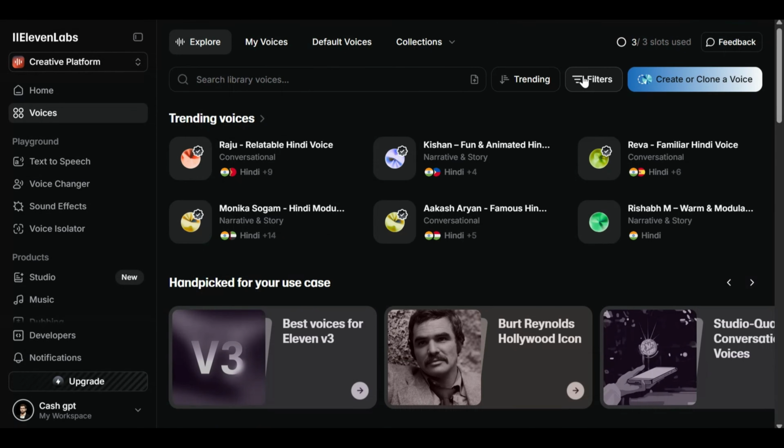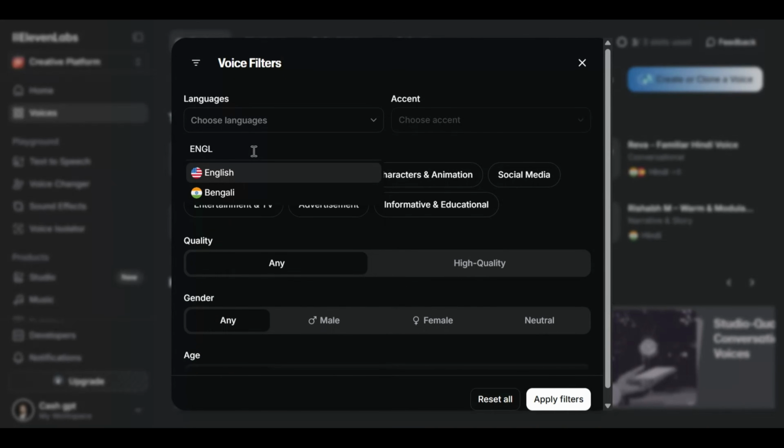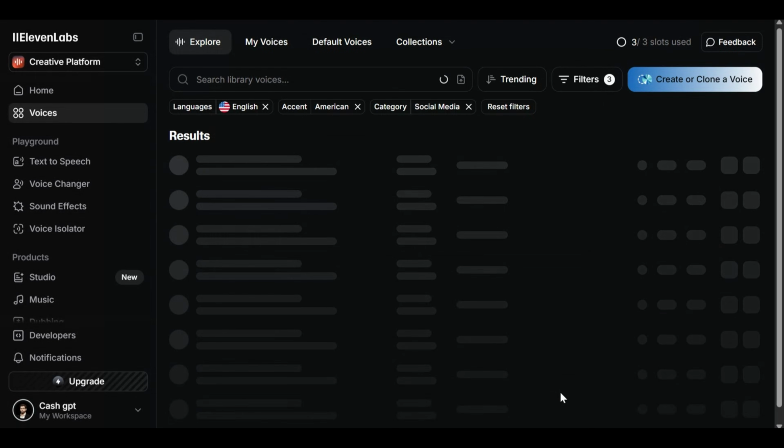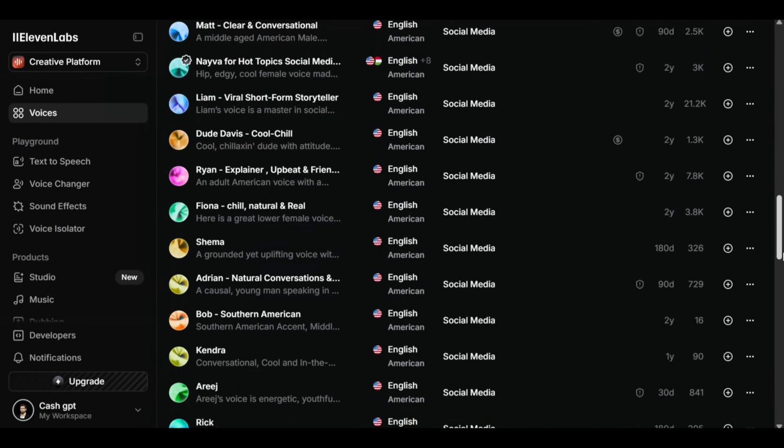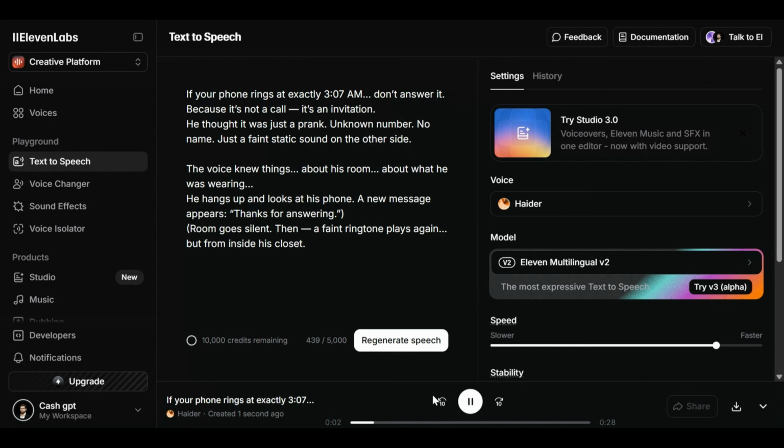Here's what you do next. Set the language to English. Choose the accent as American. Then, go to Filters and select the gender you prefer, male or female. Once you explore, pick the voice that matches your channel's vibe. When you find the voice you love, click Apply. Now ElevenLabs will generate a preview of your script with that exact voice. Hit the play button to listen. If it sounds great, you're ready to go, and just click Download.